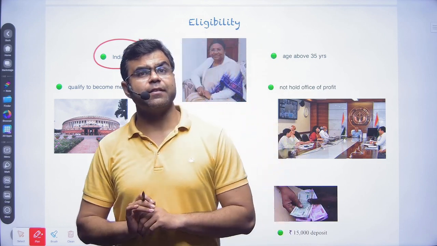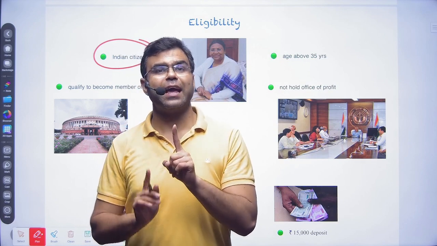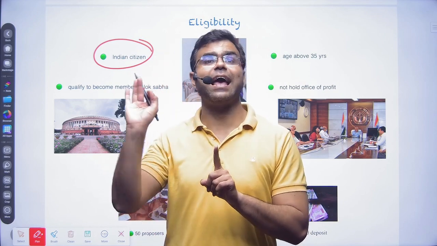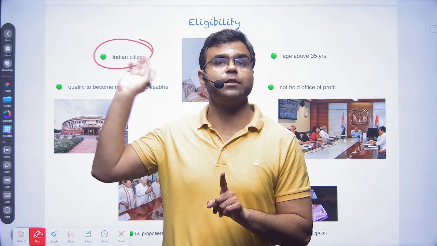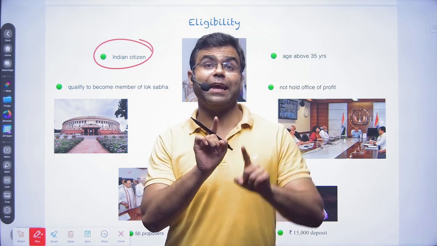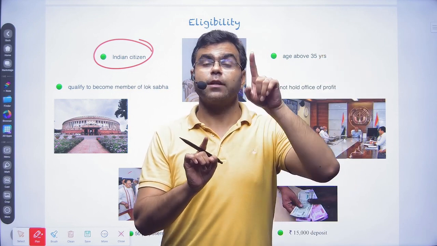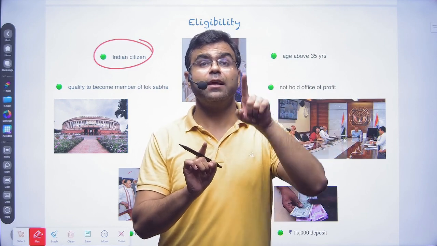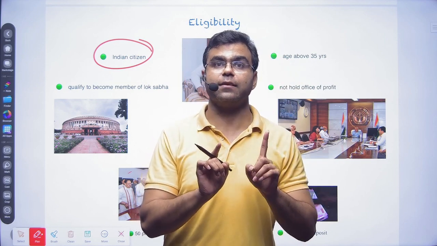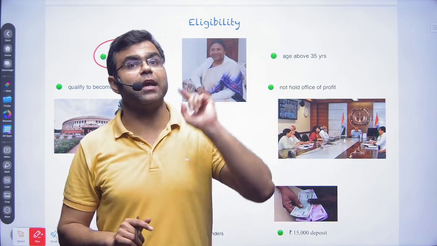In the Indian case, a person who acquires citizenship, irrespective of the method, is eligible to run for the election. Whereas in the case of the USA, only a citizen by blood or by birth can run for the presidential election.